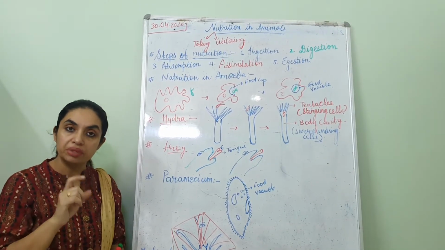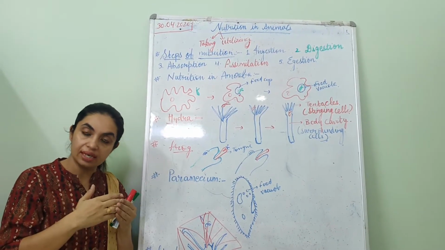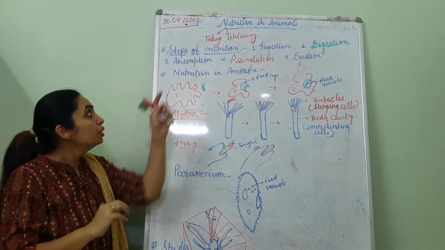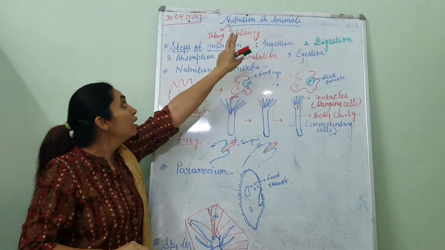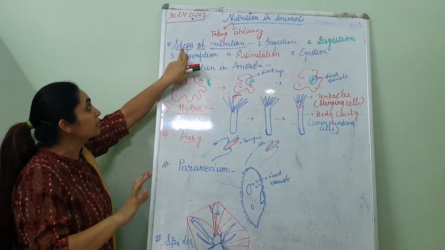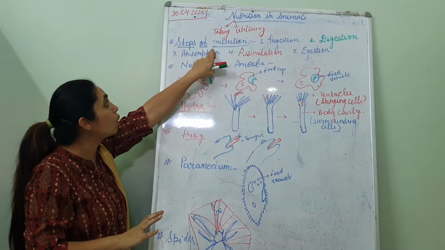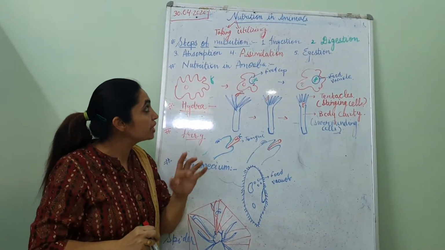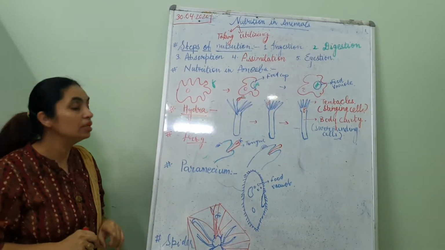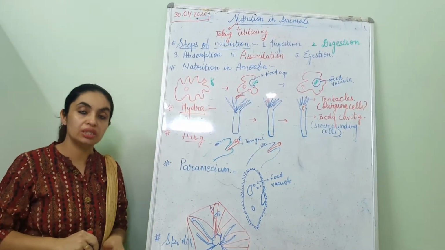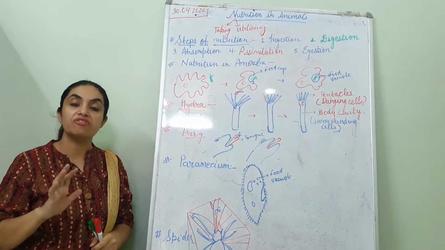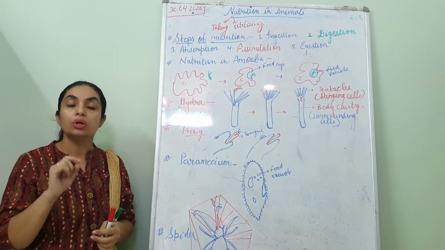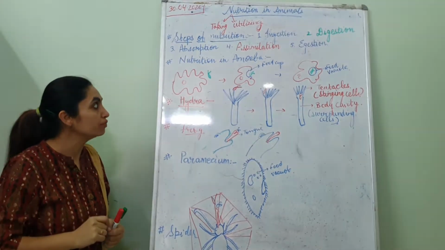The term nutrition means taking in and utilizing the nutrients in an organism's body. So, nutrition in animals has certain steps. Today we will begin with the steps of nutrition. There are 5 steps: ingestion, digestion, absorption, assimilation, egestion. These are the 5 basic steps of nutrition which take place in the body of an organism. So we will take each one of them separately.